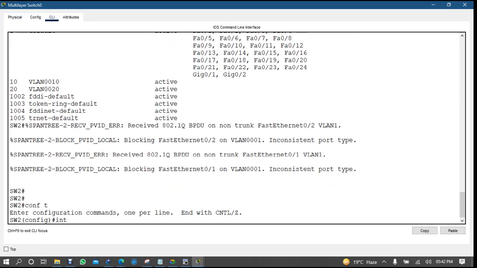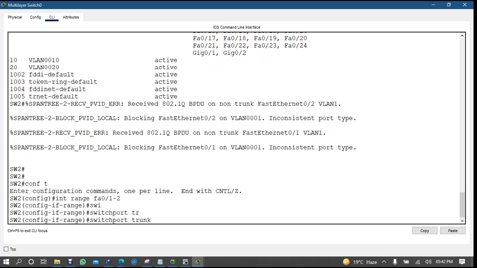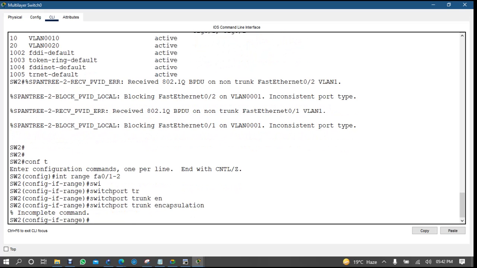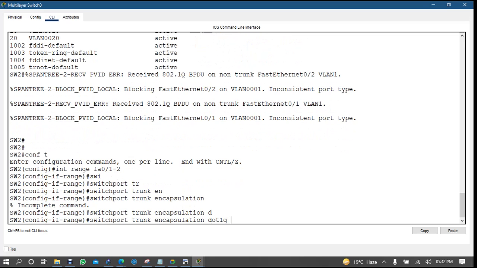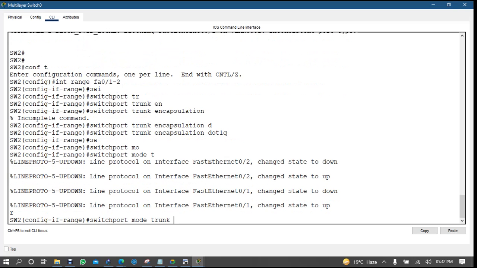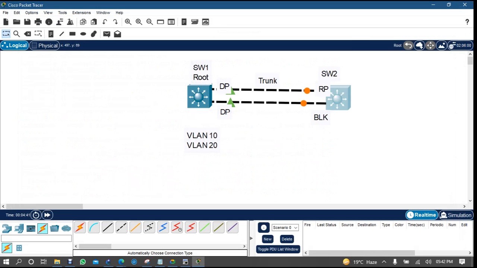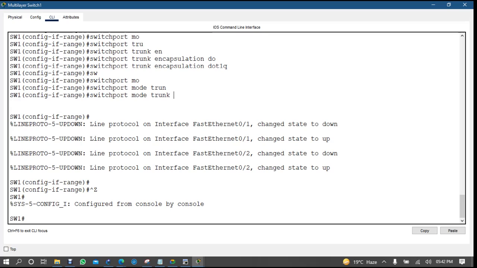Conf t, interface range fa0/1-2, switchport trunk encapsulation dot1q, then switchport mode trunk. Fine.